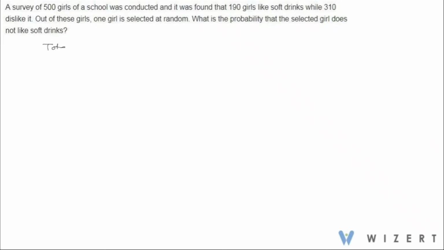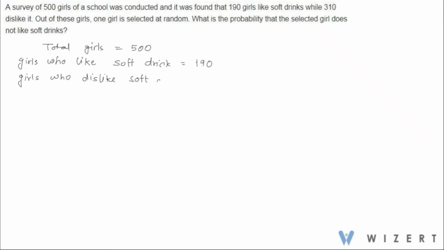So we have total girls equal to 500. Girls who like soft drink is 190 and number of girls who dislike soft drink is 310. Now we know empirical probability is given as